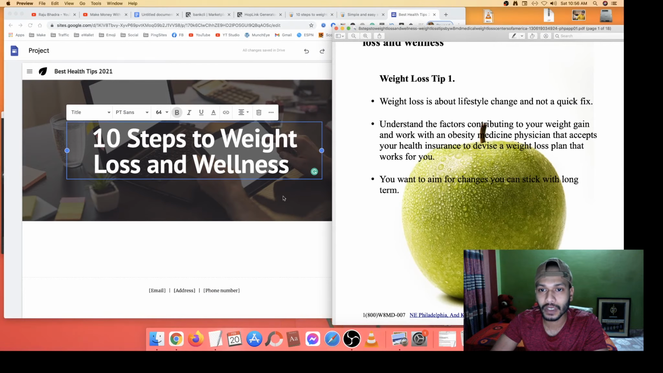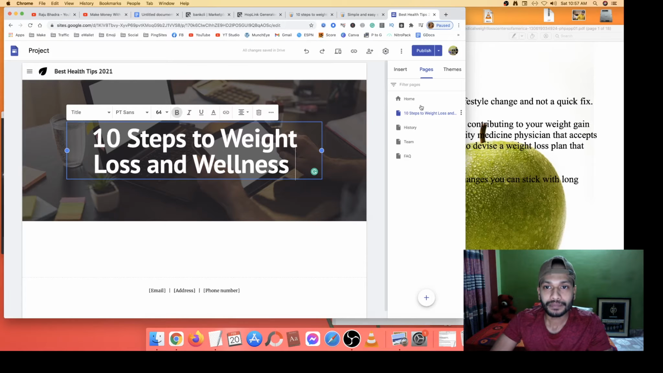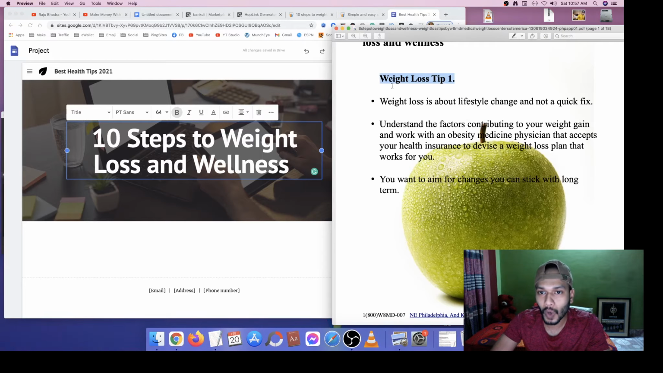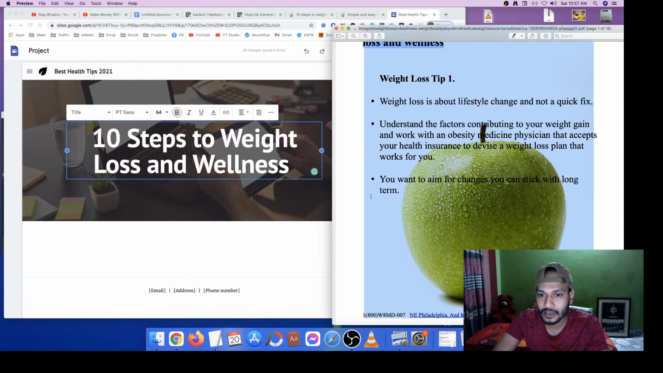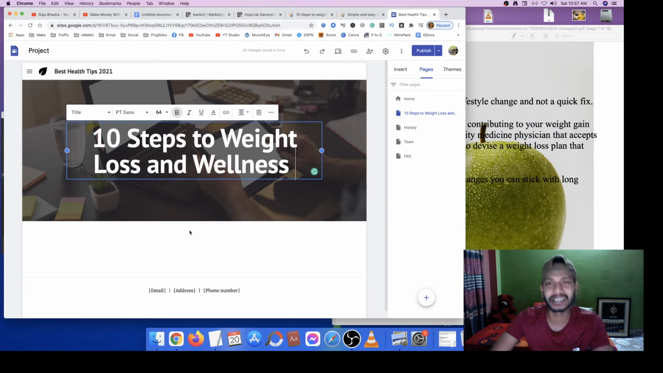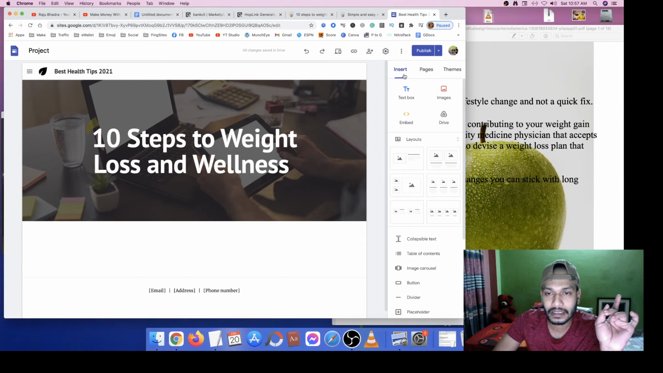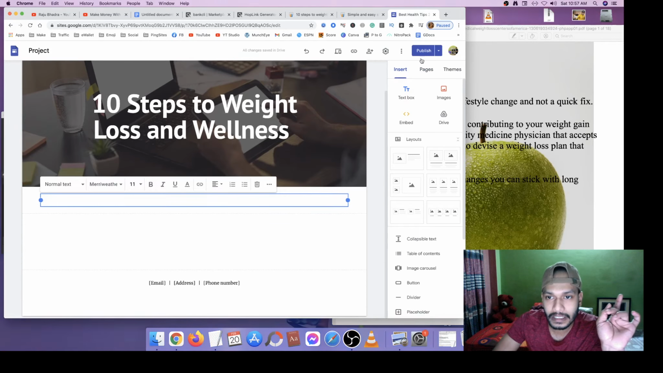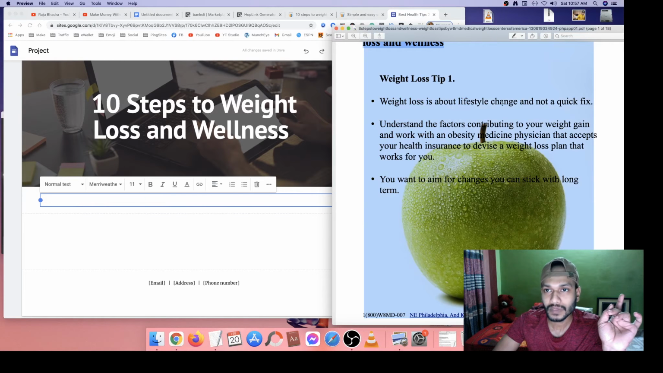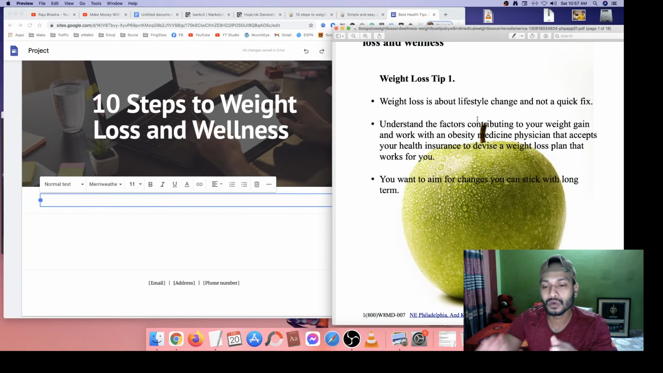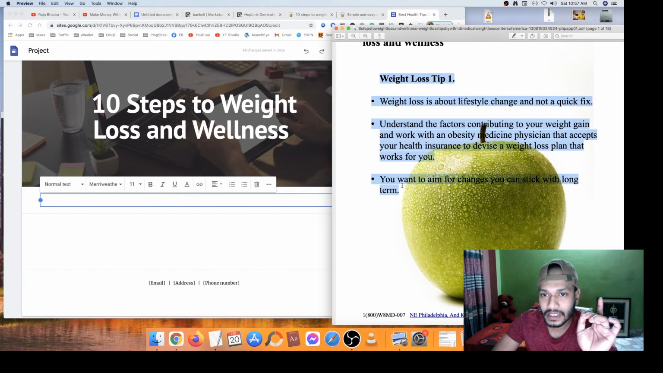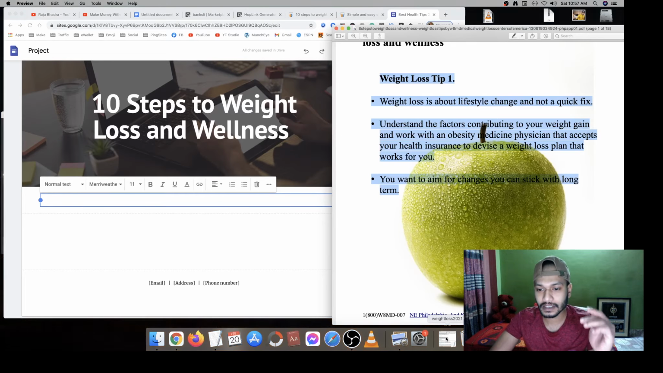Okay, now you have to put all the content here. Just copy and paste. Okay, now see here the insert. Go here to insert, then here is the text box. Now I recommend you to paste your content into a new text document first.